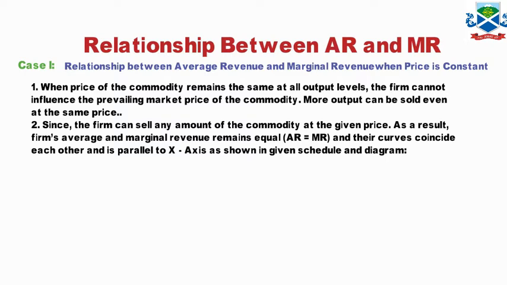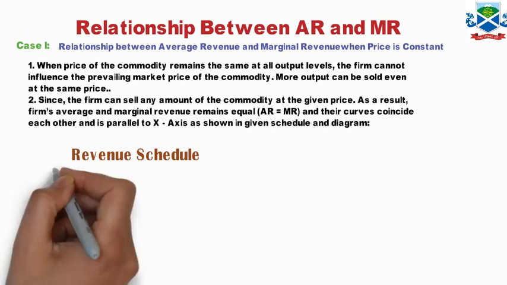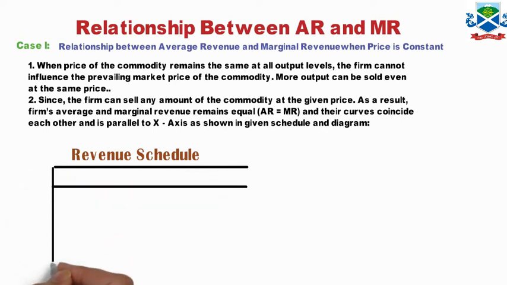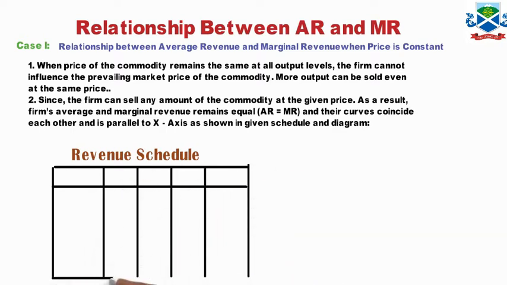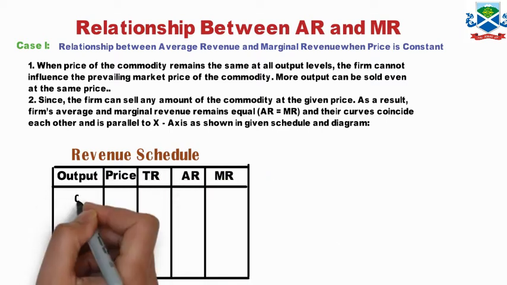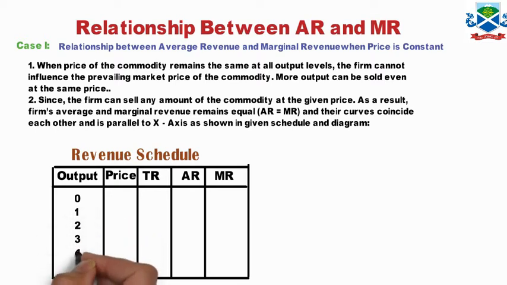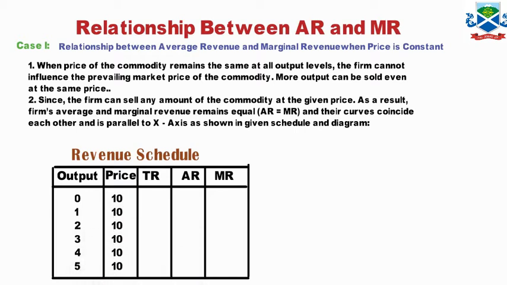You will find that as they sell more output at the same price, average revenue is equal to price is equal to marginal revenue, and these two curves will be parallel to the x-axis and coincide with each other. If you take this example in schedule format, you will find that the price remains constant for all levels of output. Say the output starts with 0, 1, 2, 3, 4, 5, so there are 5 outputs, and the price remains the same, that is 10 for all levels of output. You can extend it to any number.